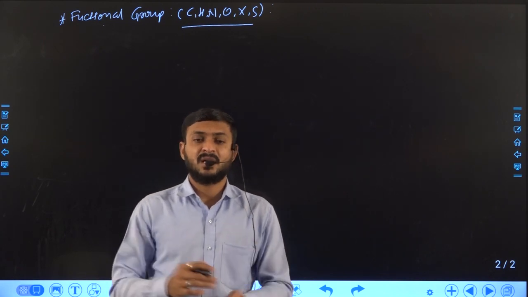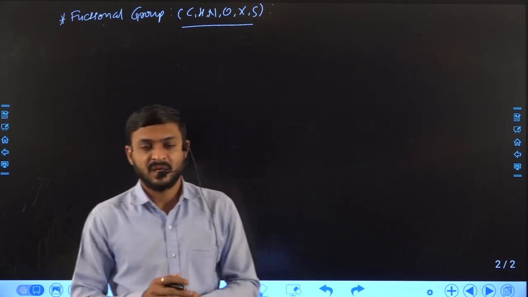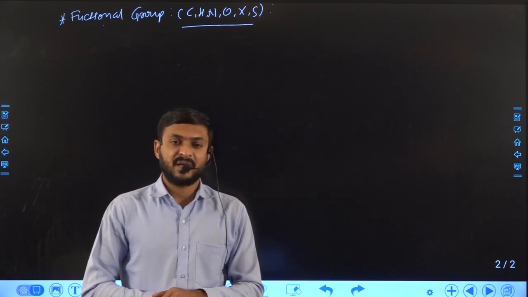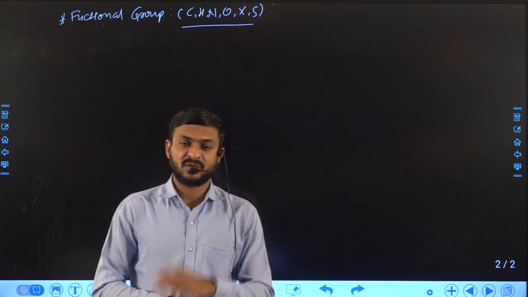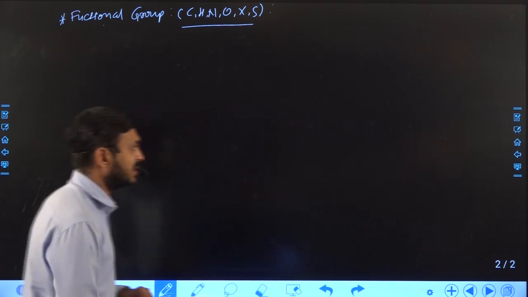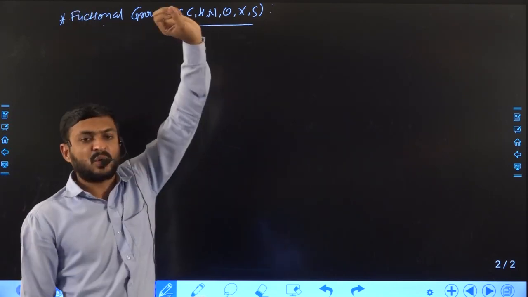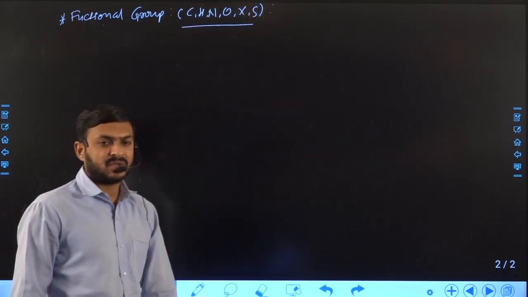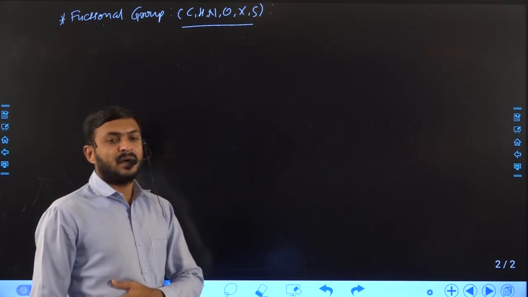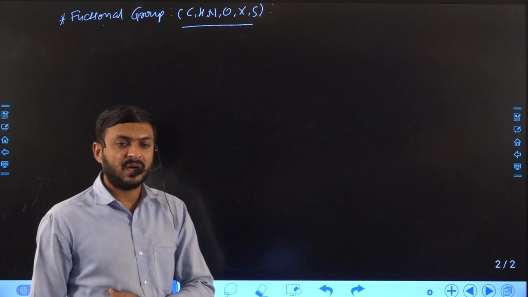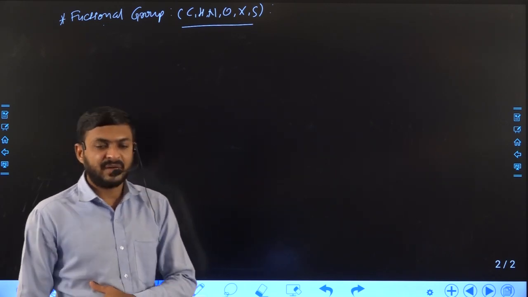All these questions are mainly answered by the functional group, or we can understand them based on the functional group. So let us start with the different types of functional groups. As I discussed, in total 12 functional groups we are going to study, but in this class, based on our syllabus, we will discuss a few.